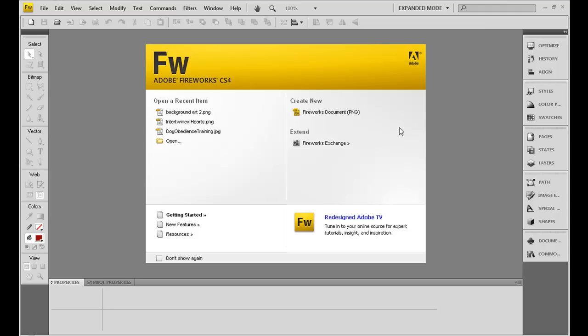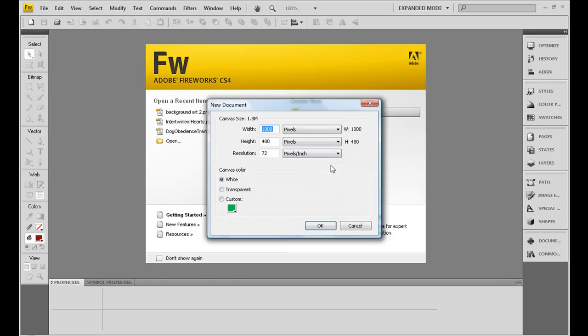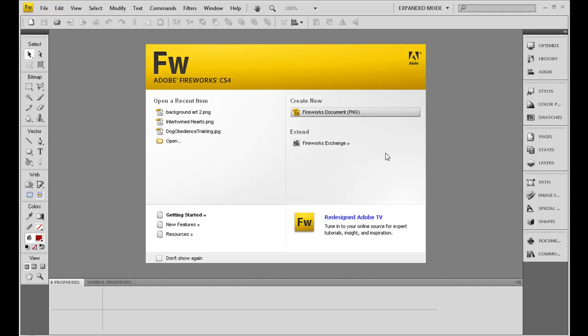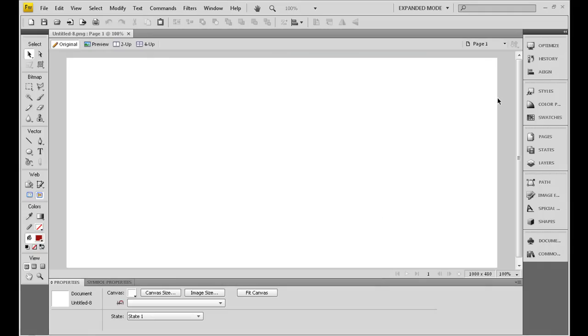Today I'm going to be teaching you a brief introduction on how to use the knife tool. Okay, so I'll just create a new document. These are just my specifications. You can change them to whatever you need, but this just suits my computer because it fits perfect. And just center the canvas.